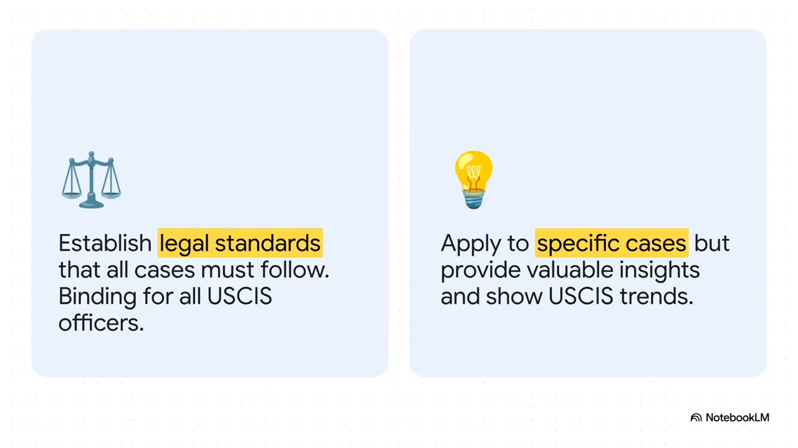Now, you'll see two types of these AAO decisions. First, you've got precedent decisions. These are the big ones. They set binding rules that every single officer has to follow. But honestly, the real goldmine for people like you are the non-precedent decisions. They might only apply to one specific case, but man, they reveal everything. Common mistakes, trends, the kind of evidence that really makes an evaluator sit up and take notice.